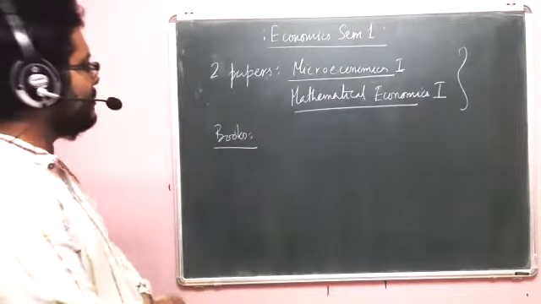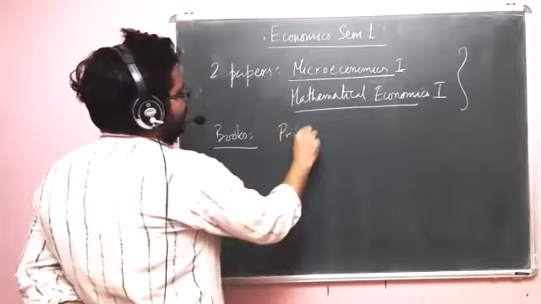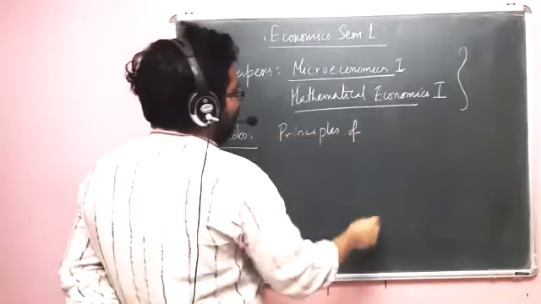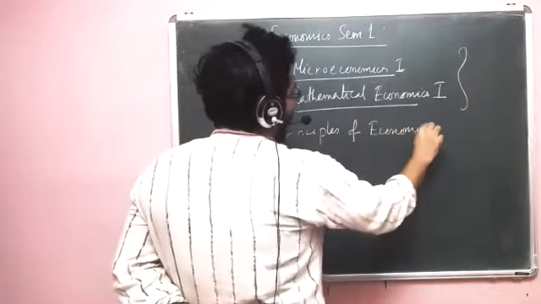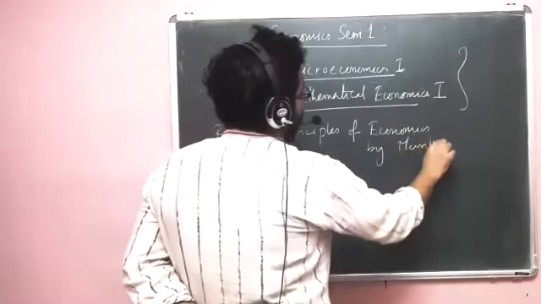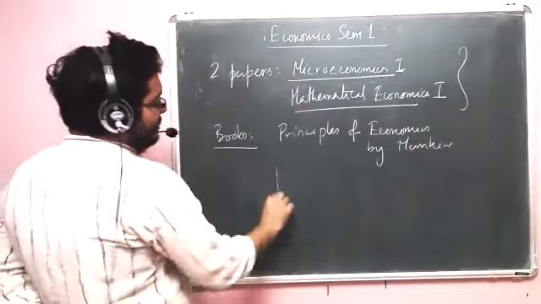So in case of micro, the standard textbook is Principles of Economics by Mankiw. Now this book essentially has three important parts.